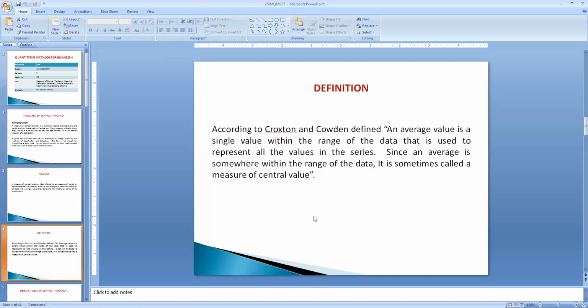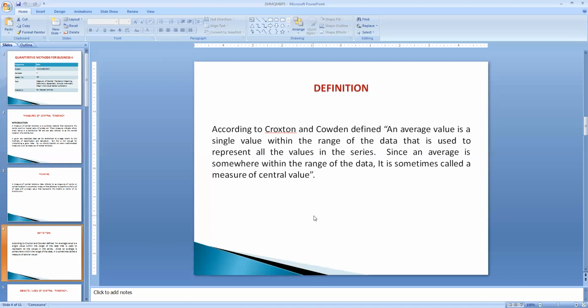Let us see one of the definitions according to Croxton and Cowden, how they define averages or central tendency. A measure of central tendency or an average is a single value within the range of data that is used to represent all the values in the series.